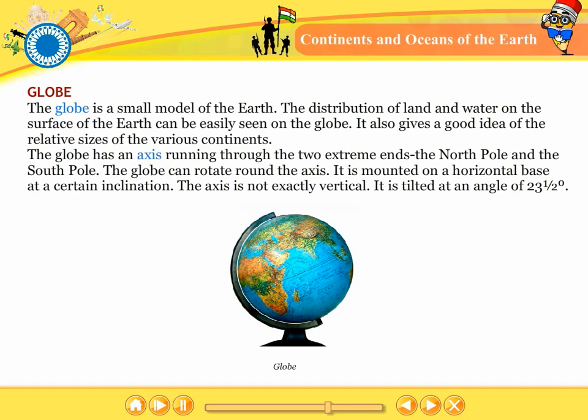The globe has an axis running through the two extreme ends, the North Pole and the South Pole. The globe can rotate round the axis. It is mounted on a horizontal base at a certain inclination. The axis is not exactly vertical. It is tilted at an angle of 23.5 degrees.